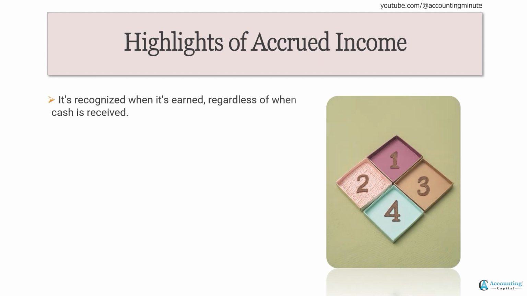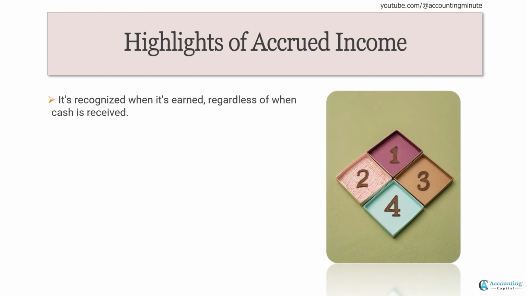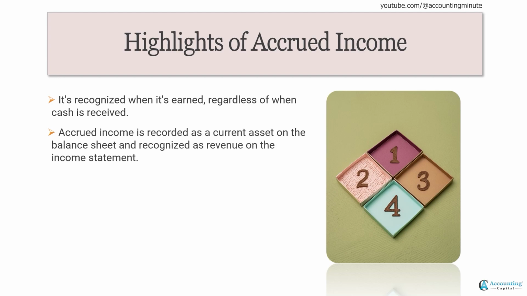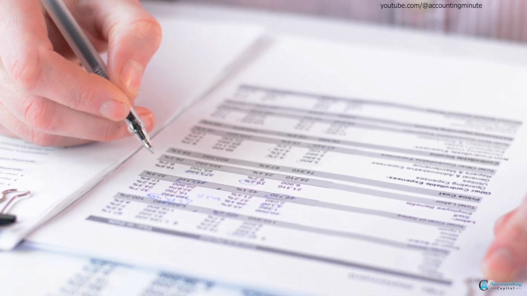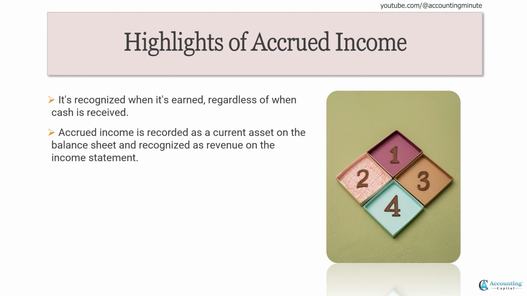Key highlights of accrued income. It is recognized when it is earned, regardless of when cash is received. Accrued income is recorded as a current asset on the balance sheet, whereas it is recognized as a revenue on the income statement.